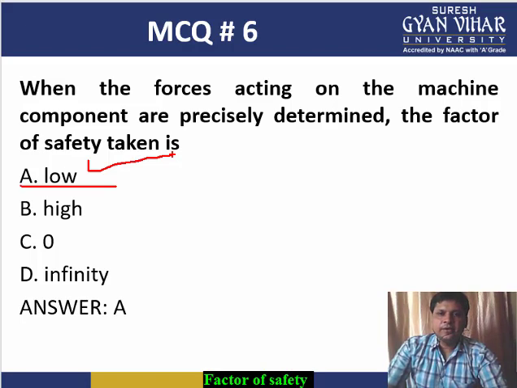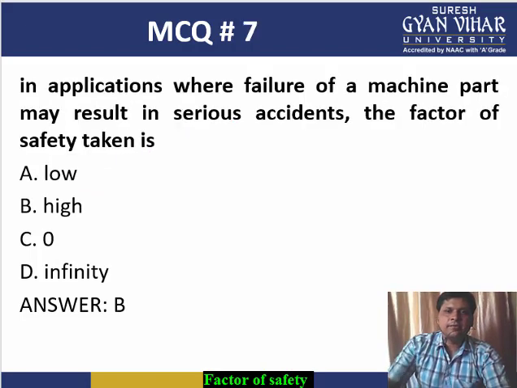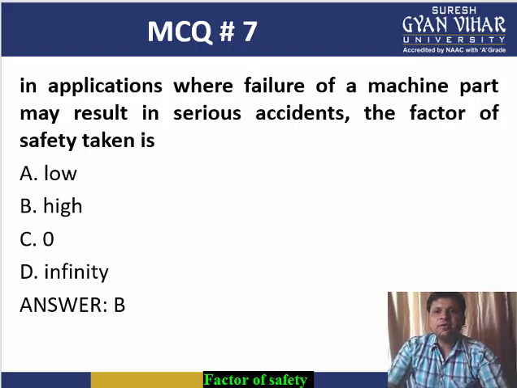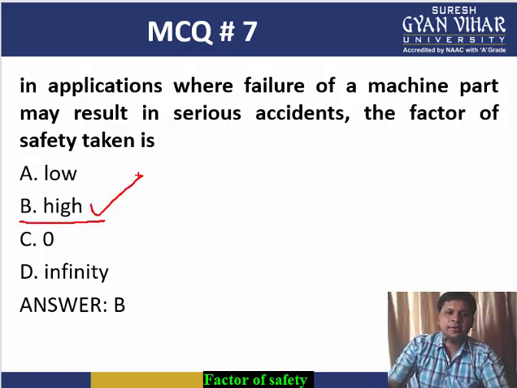Next MCQ: in applications where failure of a machine part may result in serious accidents, the factor of safety taken is, if there is a chance of serious accident due to failure of the component, then as I have discussed, the factor of safety has to be taken higher.